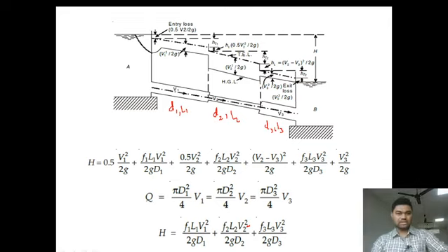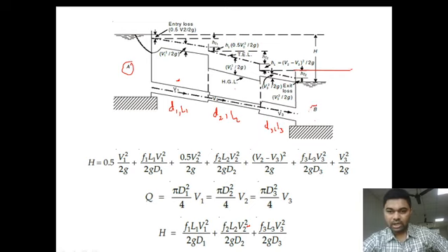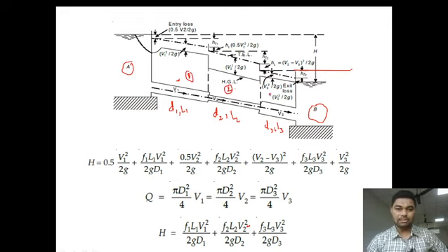Now look over here. The water is being carried from reservoir A to reservoir B by the series connection of 3 pipes. This is pipe 1, this is pipe 2, this is pipe 3. We have said that discharge will be equal in every pipe.